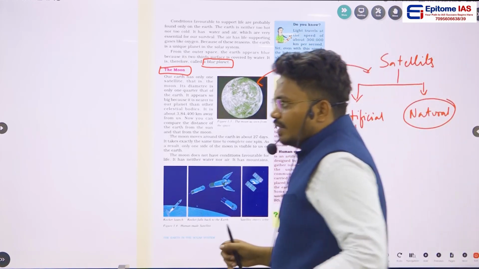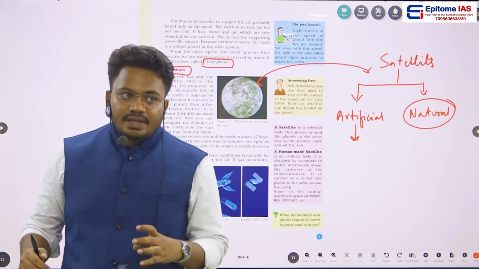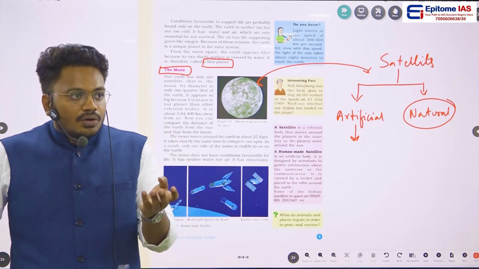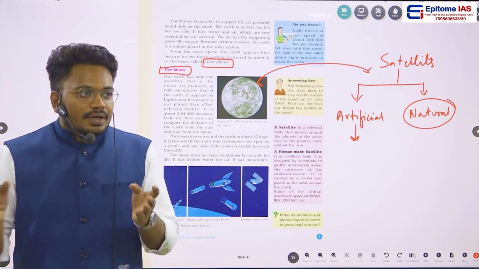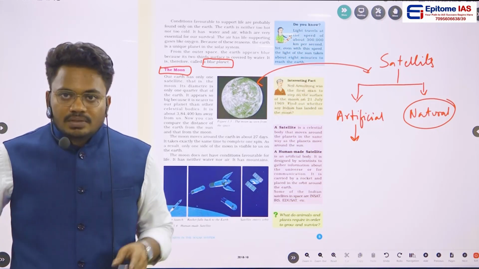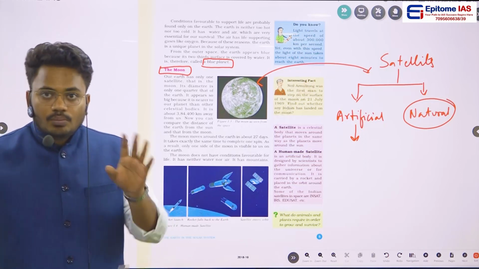And the point here is, the moon does not have the proper conditions to survive. That means we do not have any atmosphere there, and we do not have suitable conditions so that human beings can live on the moon.